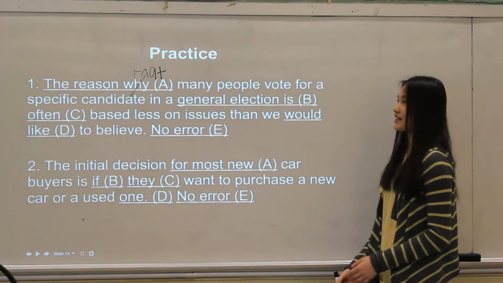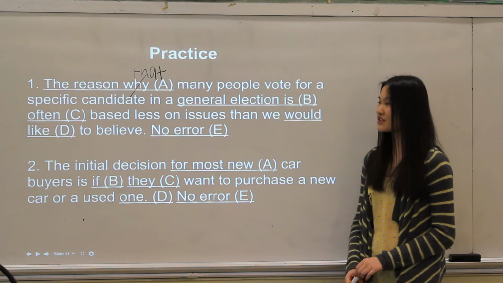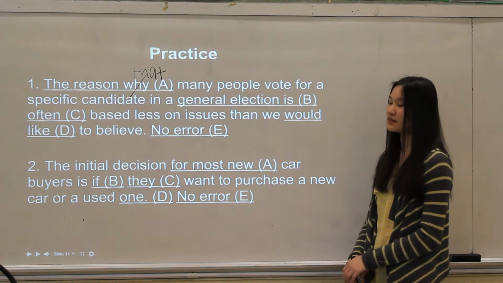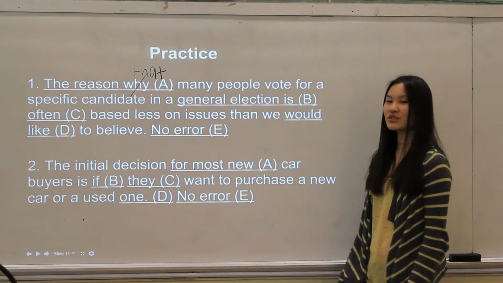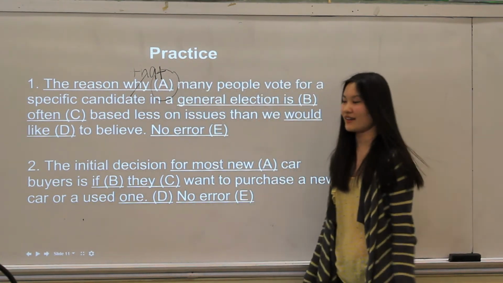So the sentence should read, the reason that many people vote for a specific candidate in a general election is often based less on issues than we would like to believe. And all the other portions are correct. So choice A is the part with the error.